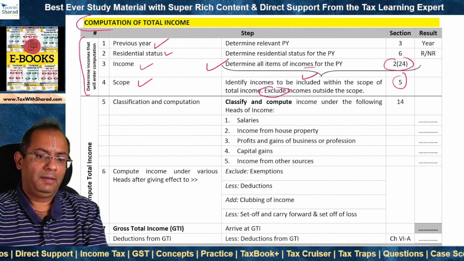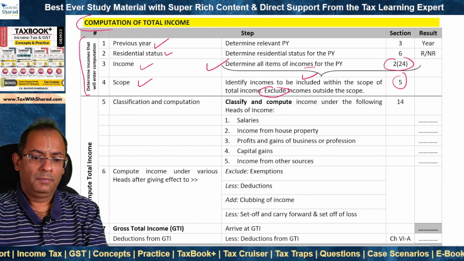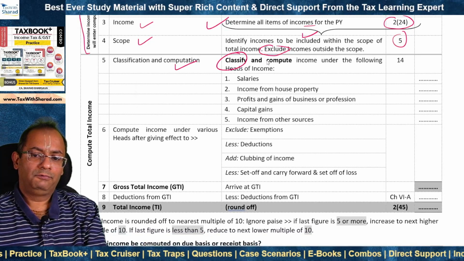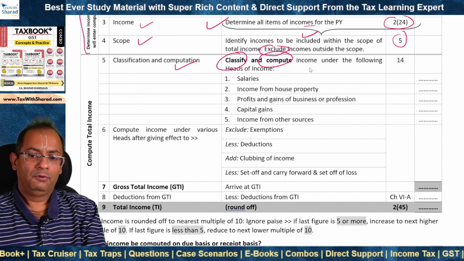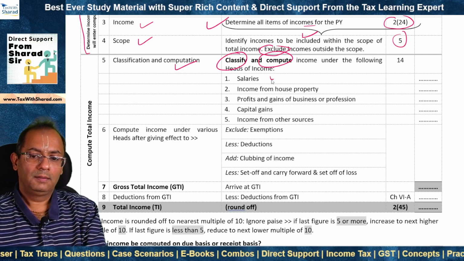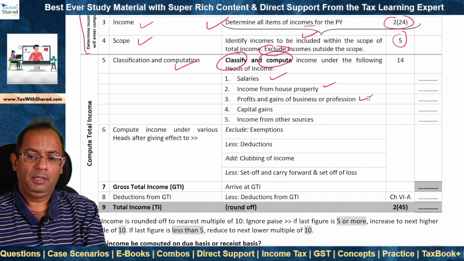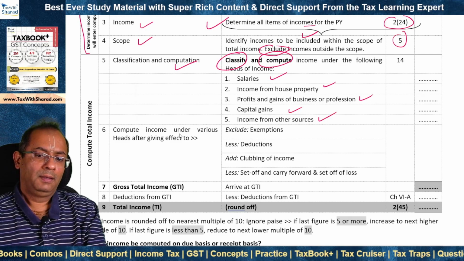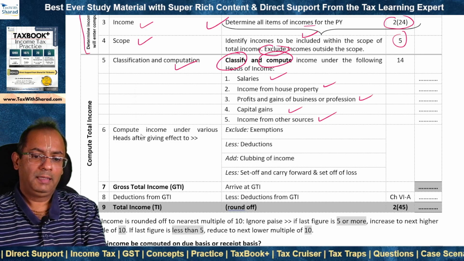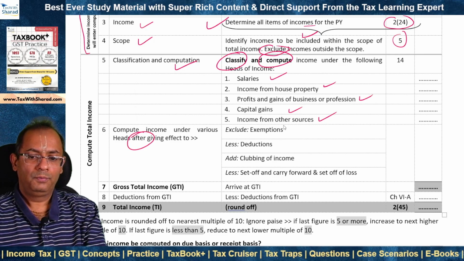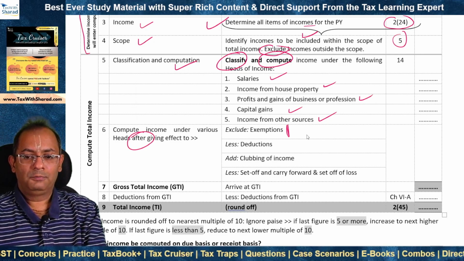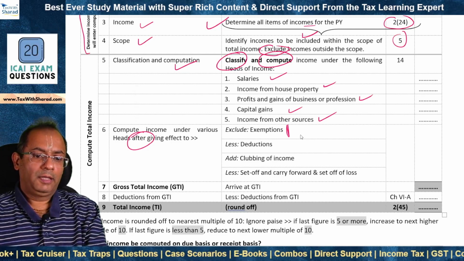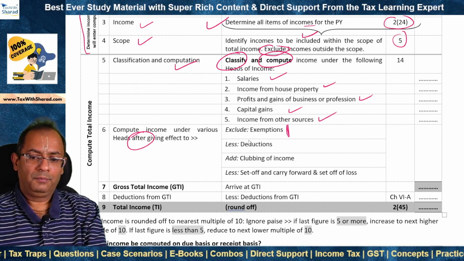Now, once we have determined the incomes that will enter the computation, we then move to compute the total income. So first we classify and compute the income under the following 5 heads of income: salaries, income from house property, profits and gains of business or profession, capital gains, and income from other sources. This is computed under the various heads after giving effect to the exemptions. So the incomes which are exempt are not included while computing the total income. They don't enter the computation.